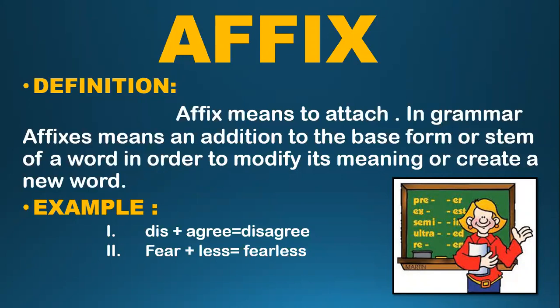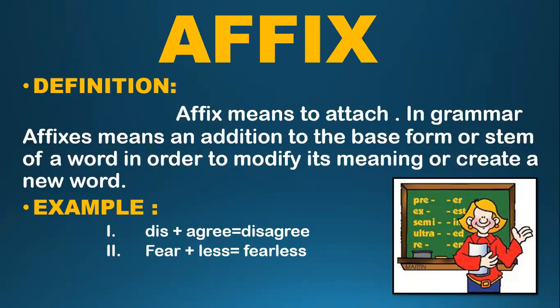So here we are adding a prefix, meaning we are adding a word before agree to make a new word that is called disagree. Agree means when you are willing to do something and dis means no. So disagree means you are not willing to do. Similarly, the next example is fear plus less equals fearless. So fear is our root word and when we add a suffix, or a word after it, we make a new word, fearless, meaning having no fear.